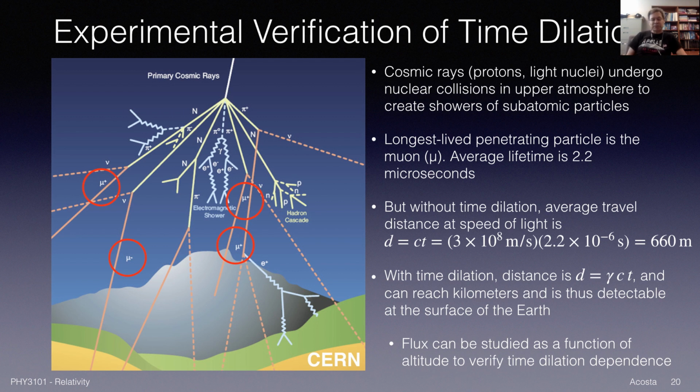And to really verify this, because of course this is an average lifetime, there's a distribution, you could say, well, maybe you're looking at the tail of a distribution, only the rare ones that live much longer. But you can study this flux of muons as a function of the altitude, like going up a mountain, which was done way back in the day. You can see how that varies with elevation, and you can confirm, with some other complications because of the energy spectrum you don't know, this time dilation. So the fact that muons from cosmic rays reach the surface of the Earth is strong evidence for time dilation.